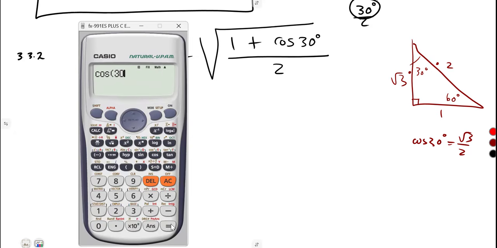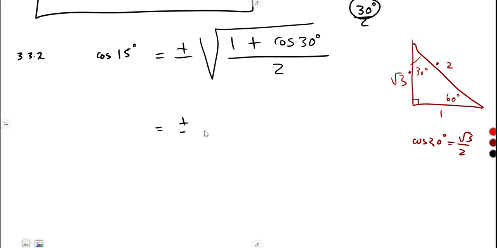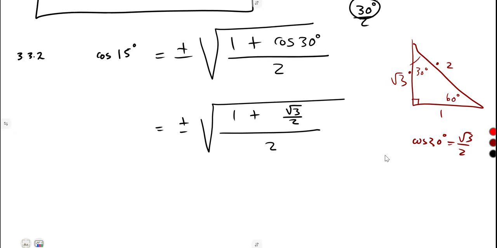Which is exactly the same thing that you can obtain from your calculator, cos 30. No one is going to know that you have used a calculator there. Square root of 3 over what? Over 2. That is the value of cos 30. So it's going to be plus or minus the square root of 1 plus cos 30, square root of 3 over 2. Everything over 2. So what I can do here is to simplify or evaluate the numerator separately. 1 plus square root of 3 over 2. This is over 1. So LCM is going to be 2. 2 divided by 1 is 2 times 1. That's a 2 plus 2 divided by 2, that's 1 times square root of 3. So it's going to be square root of 3.